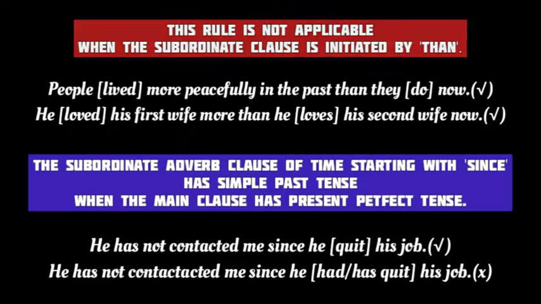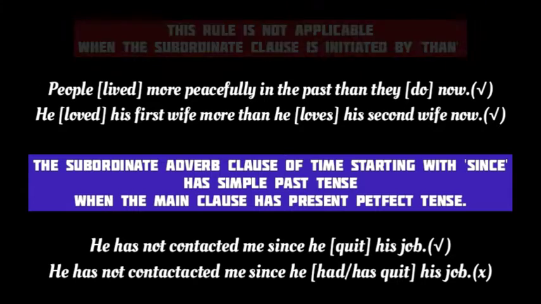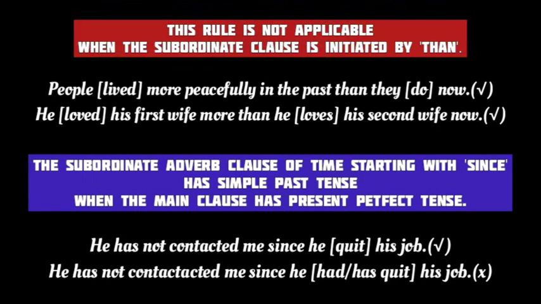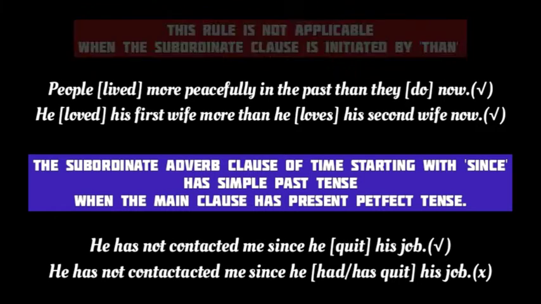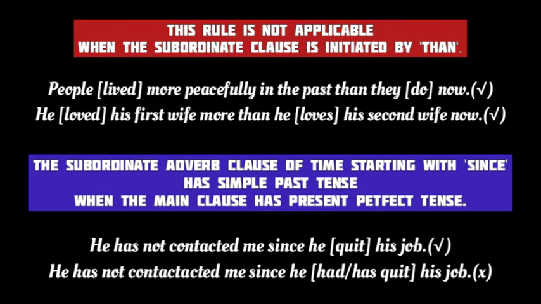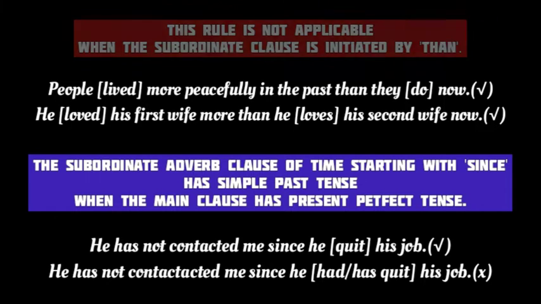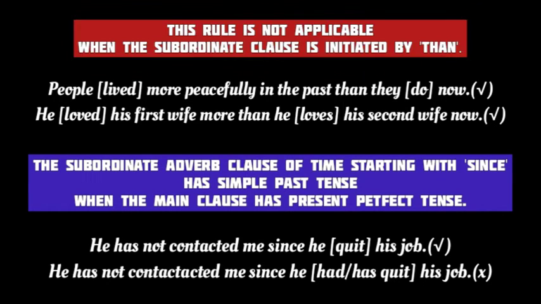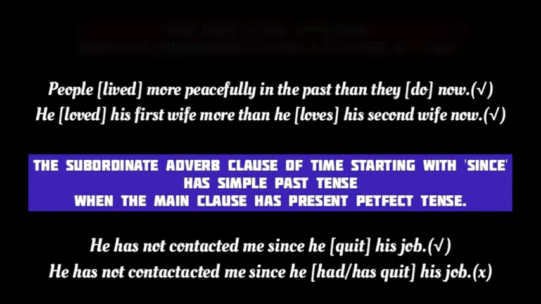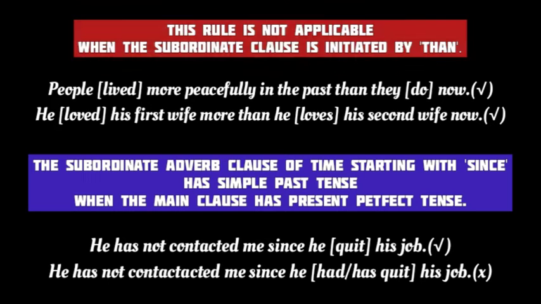Last but not the least, the subordinate adverb clause of time that is initiated by the conjunction since has simple past tense only when the main clause has present perfect tense. People have a tendency to use the past perfect or present perfect tense in such subordinate clauses. In the example given here, the main clause has a present perfect tense, has not contacted. The subordinate adverb clause of time starts with since in this sentence. So we must use the simple past tense quit here and not the past perfect or the present perfect tense.